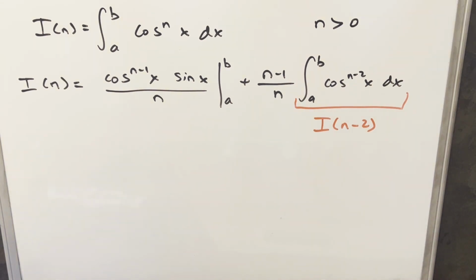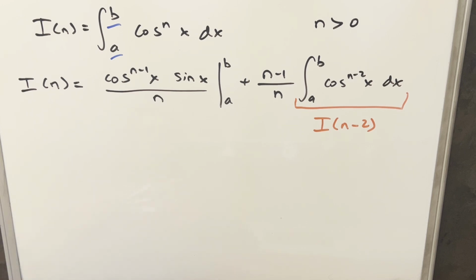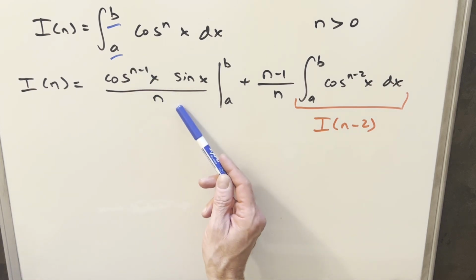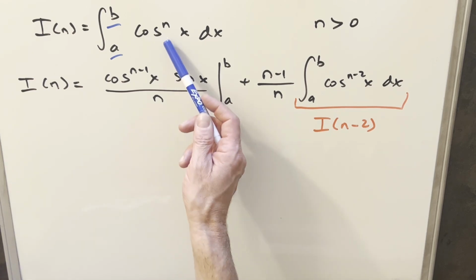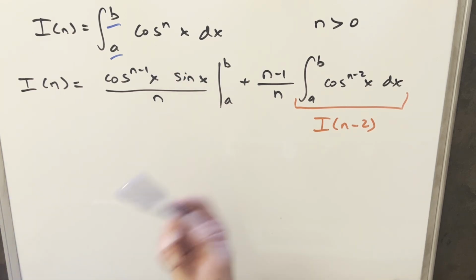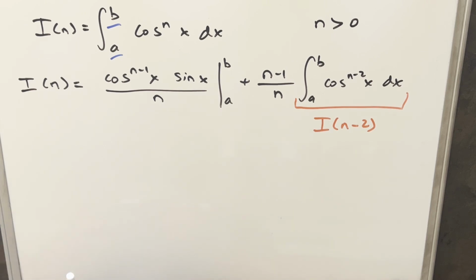Now the next thing we want to notice here, we just have these generic bounds b and a. That's kind of a problem here because if b and a can be anything, well, then we're going to have this term here, and we're in the same situation. Again, if n is something like 2023 or 1,000 or a million or whatever, then we've got a million terms. We don't want that.